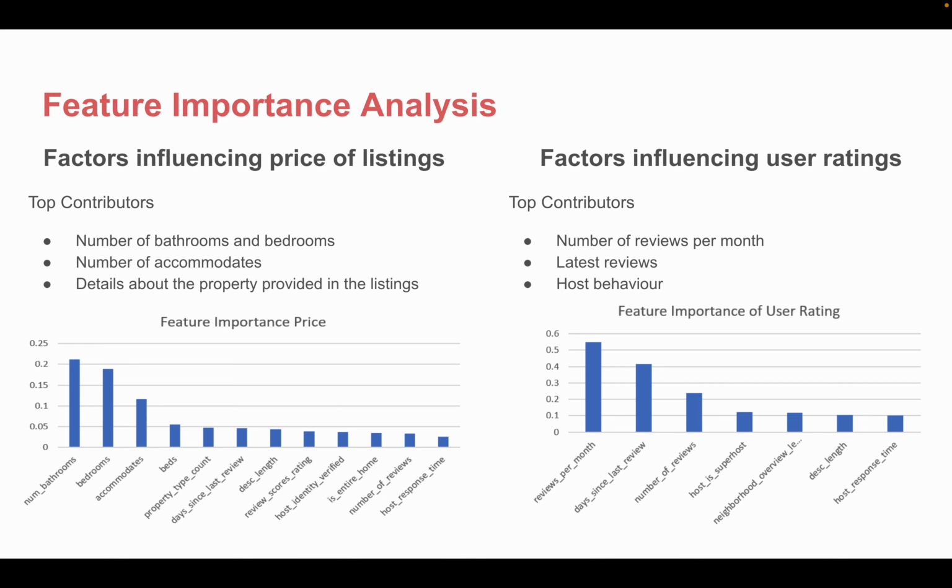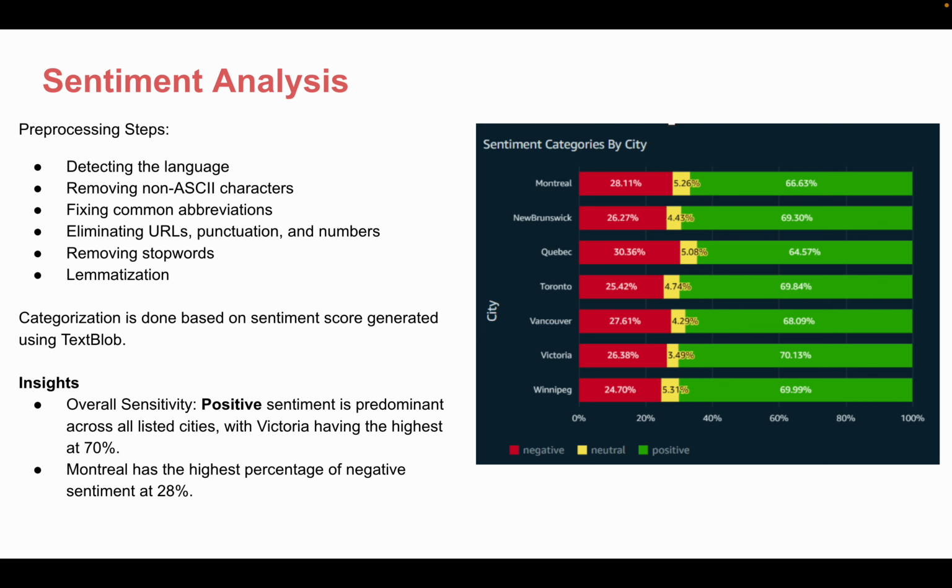on the Airbnb platform. Further, we are performing sentiment analysis on user reviews to categorize the comments into positive, negative, and neutral sentiments. We started with pre-processing the last 3 months' data using NLTK libraries, which involved detecting the language, removing stop words, fixing abbreviations, eliminating punctuation, numbers, and so on. Post this, using the TextBlob library, we calculated sentiment scores for each comment. These scores quantify the sentiment of the text, which ranges from -1 to +1. We then categorize these scores into positive, negative, and neutral sentiments based on a predefined threshold.